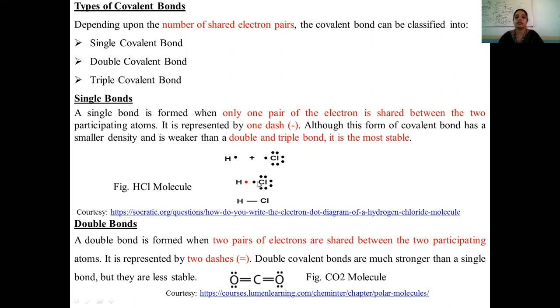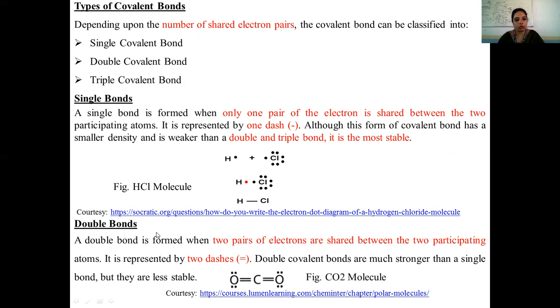Each of the atoms shares only one electron and attains stability. Since only one electron pair is shared, we get a single bond. So here the single covalent bond arises.